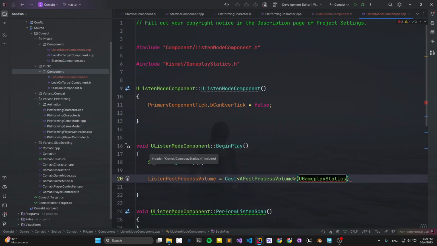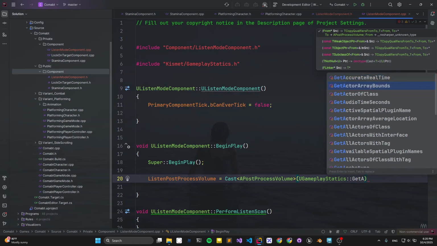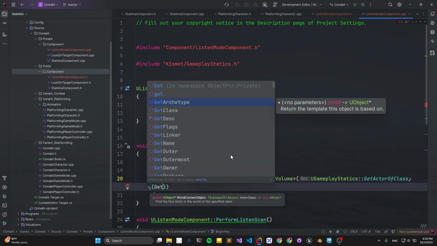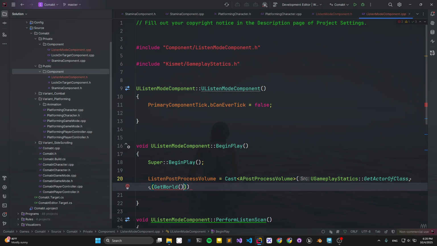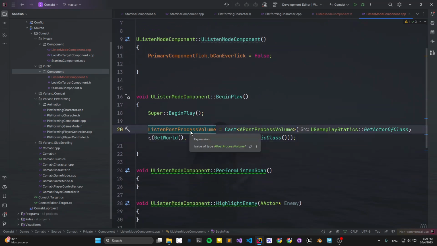You can get it by using Gameplay Statics and Get Actor Of Class, which is really an easy way to get an actor of a class outside of the class. Get a PostProcessVolume static class. Yeah, so we got this post process volume, and there is only one in the game world.